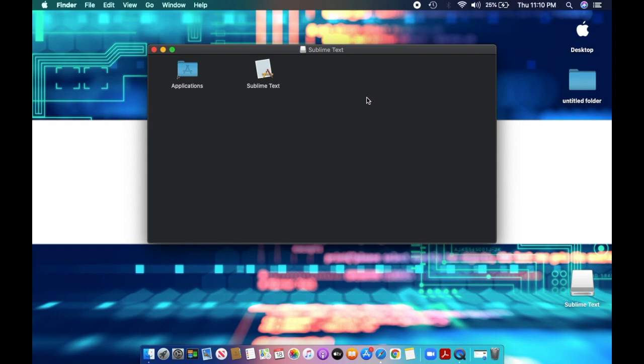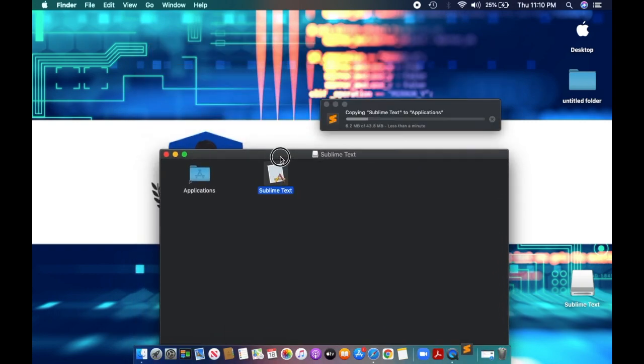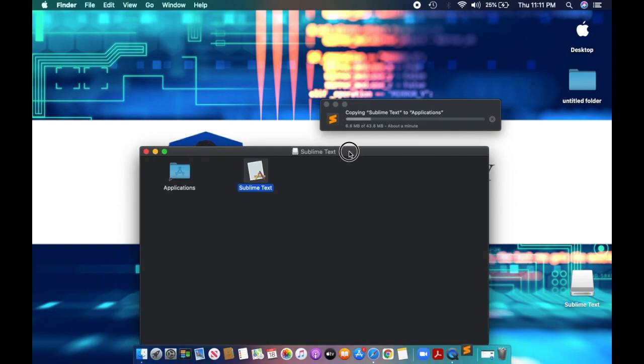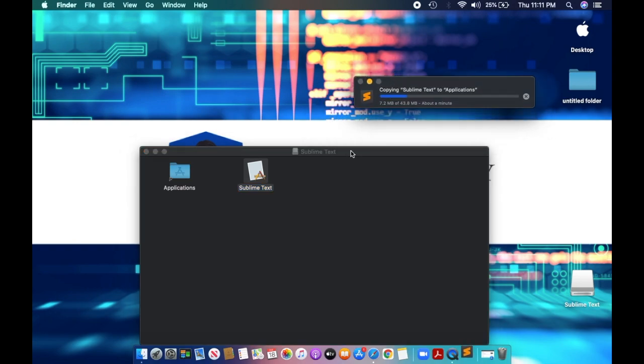Once it's open, you need to copy the Sublime Text to the applications folder. And here we go. As you can see, we are copying the Sublime Text in the applications folder, and meanwhile we are trying to open the Sublime Text. That's why it takes a bit more time to load.